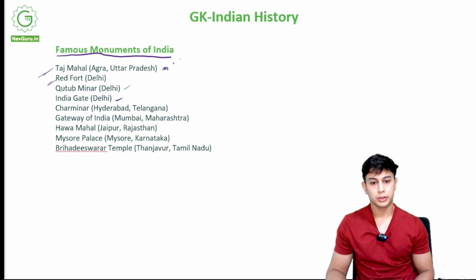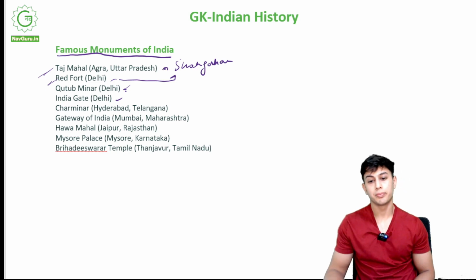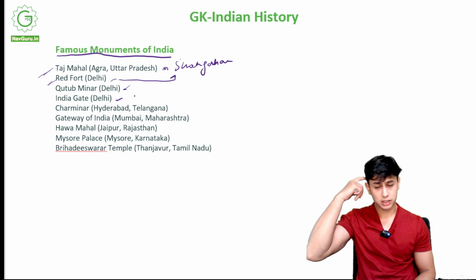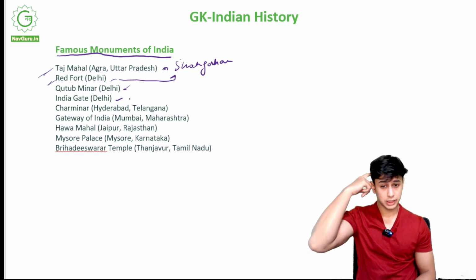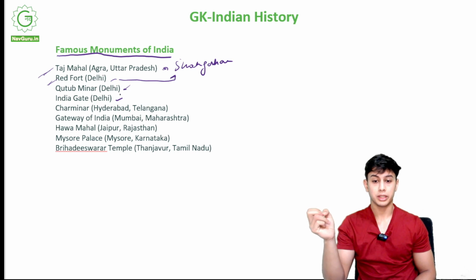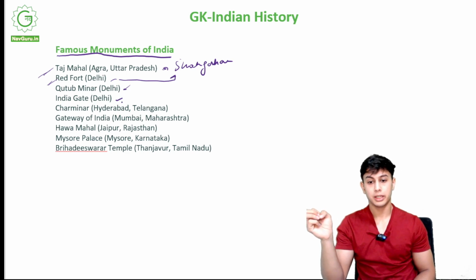For the Taj Mahal, we know who made it, Shah Jahan. The Red Fort was also a palace of Shah Jahan. Qutub Minar, you will study about in social science. India Gate has the names of at least 80,000 martyrs of Indian wars inscribed on it.